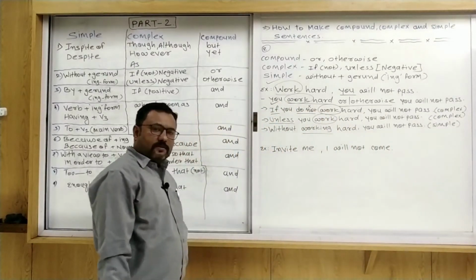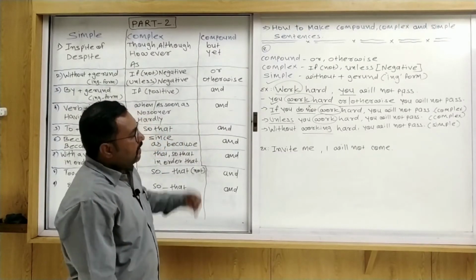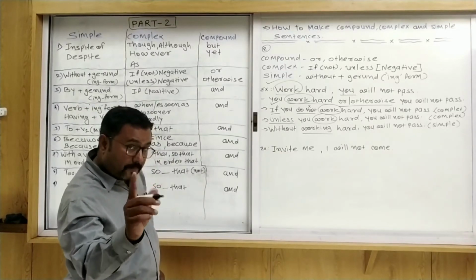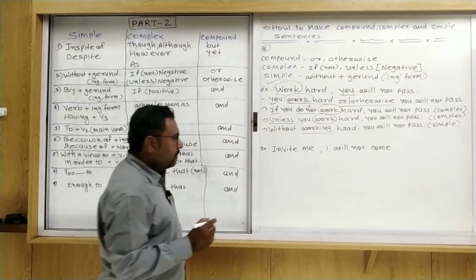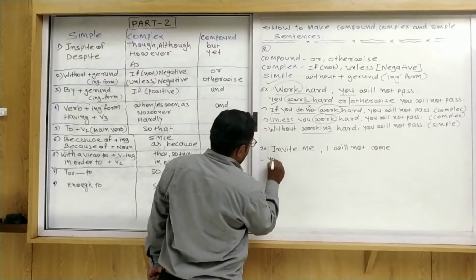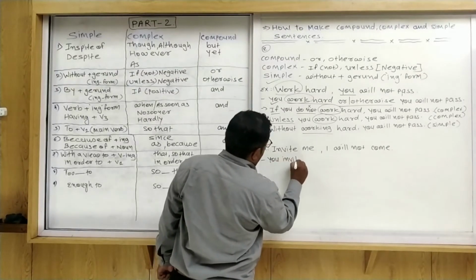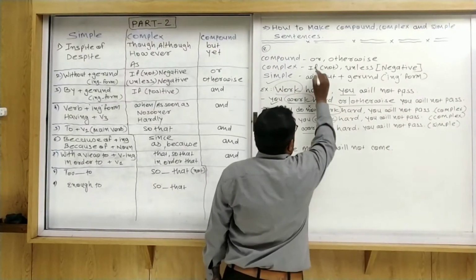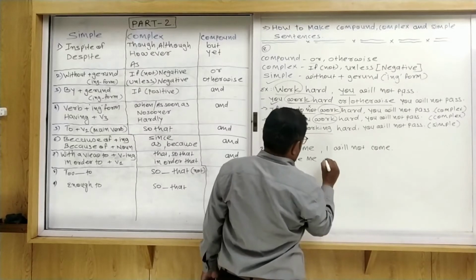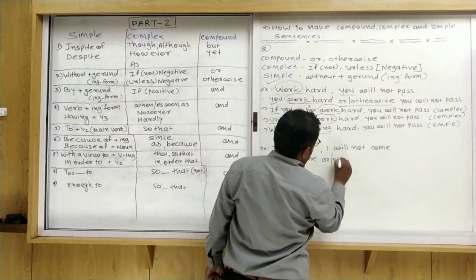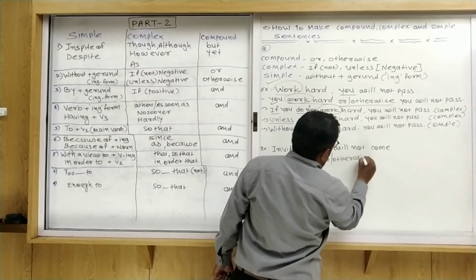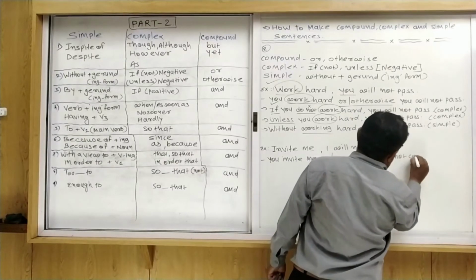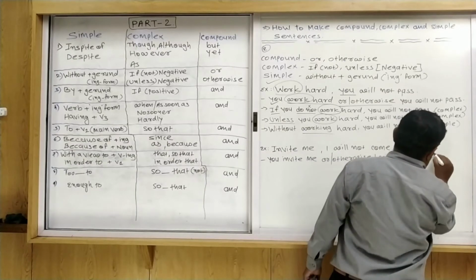Okay, dear friends, I hope all of you understood. Sure. Now see the next sentence. Invite me, I will not come. Invite me, I will not come. That means you invite me. First of all, we use a compound sentence. So which thing can we use here? Or otherwise. You invite me, otherwise I will not come. That is a compound sentence.